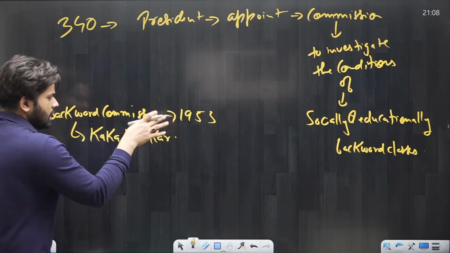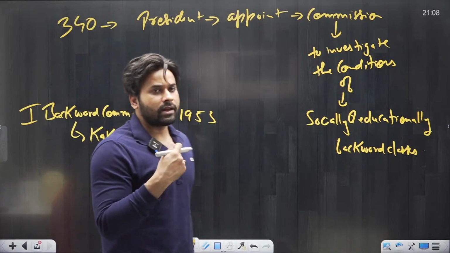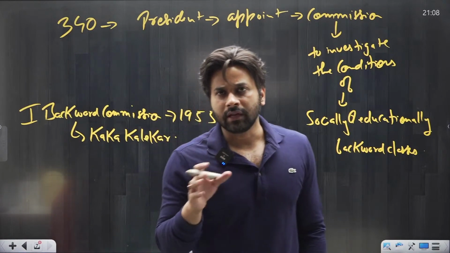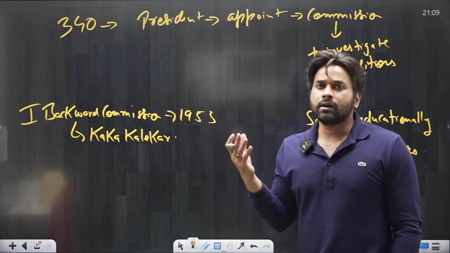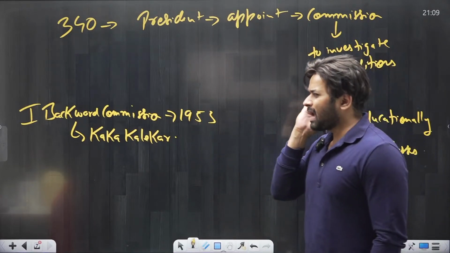I'm not sure whether this commission was appointed in 1953 or 1955. I'm somewhat confused regarding the year, whether it was appointed in 1953 and submitted its report in 1955, or appointed in 1955. But right now I'm confused about it.